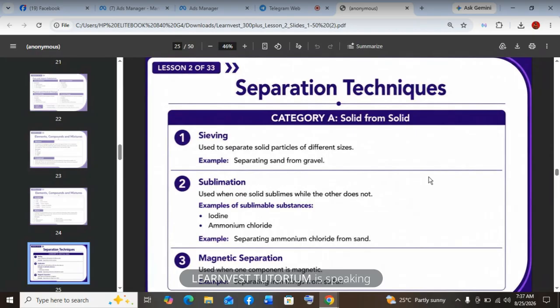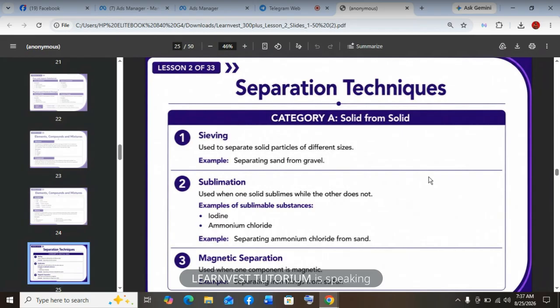Sublimation. You use sublimation when you have a volatile solid, a solid that can easily turn to vapor, and a non-volatile solid. Ammonium compounds are volatile, iodine is volatile, camphor is volatile. So if I have a mixture of camphor and sand, or iodine and sand, or an ammonium compound and any other compound, I can use sublimation. Then magnetic separation is used to separate a magnetizable solid from a non-magnetizable solid. So iron filings can be separated from sulfur by bringing a magnet close.